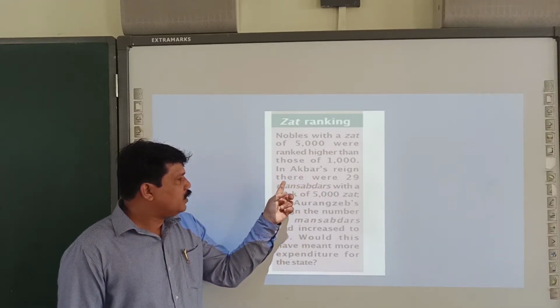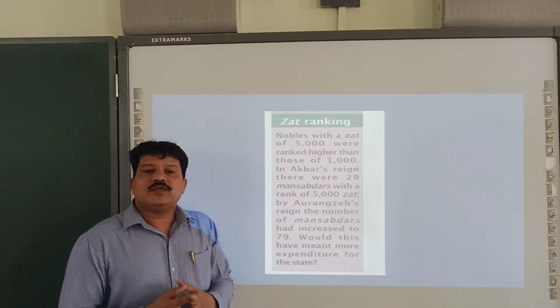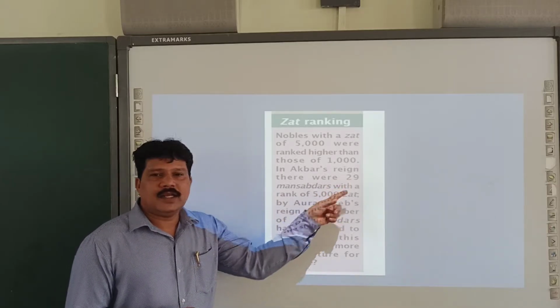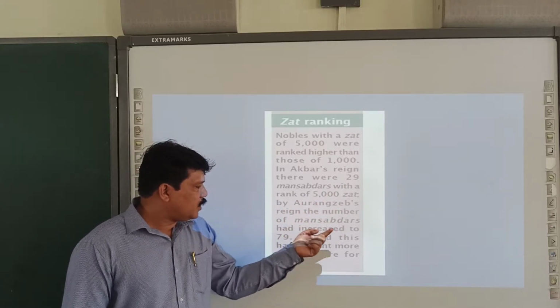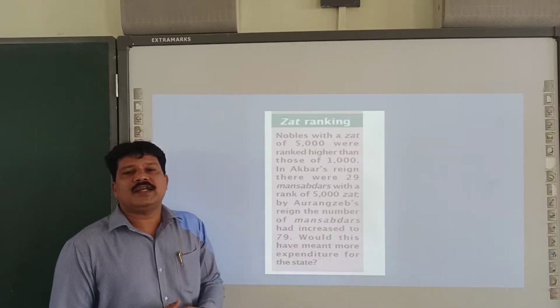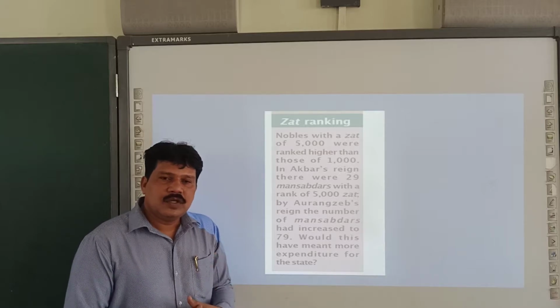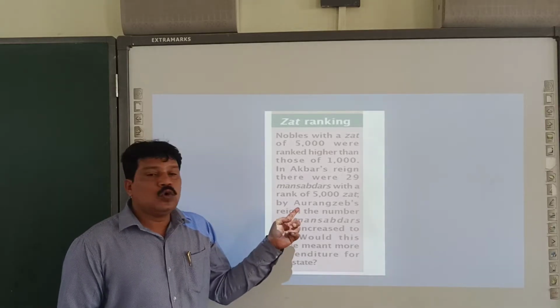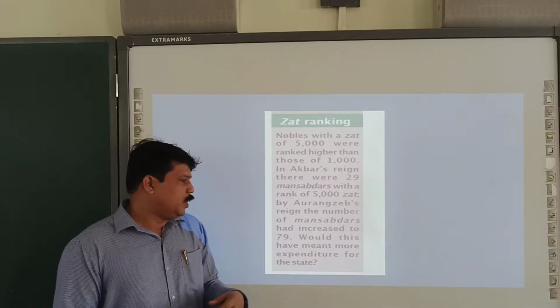In Akbar's reign, there were only 29 Mansabdars with the rank of 5,000 jat. By Aurangzeb's reign, the number of Mansabdars had increased to 79. That is what I told. The number of Mansabdars or jagirdars was increased to 79 by Aurangzeb; it was only 29 during the time of Akbar.